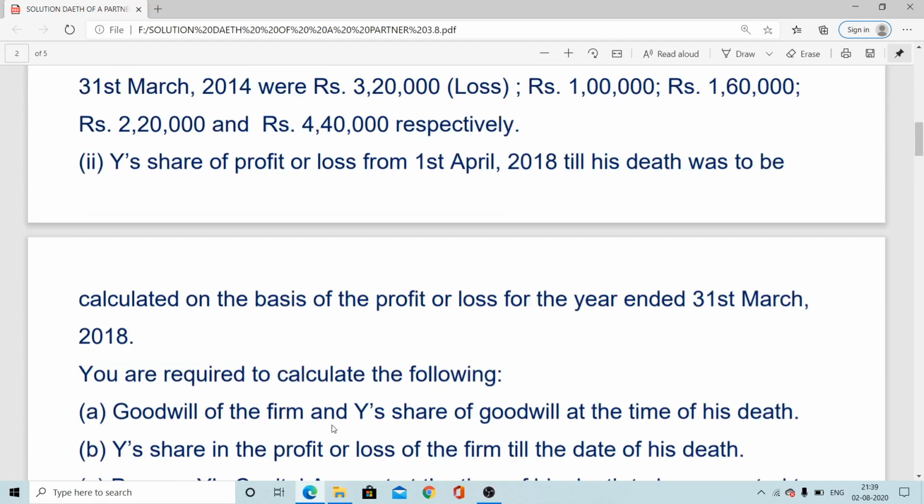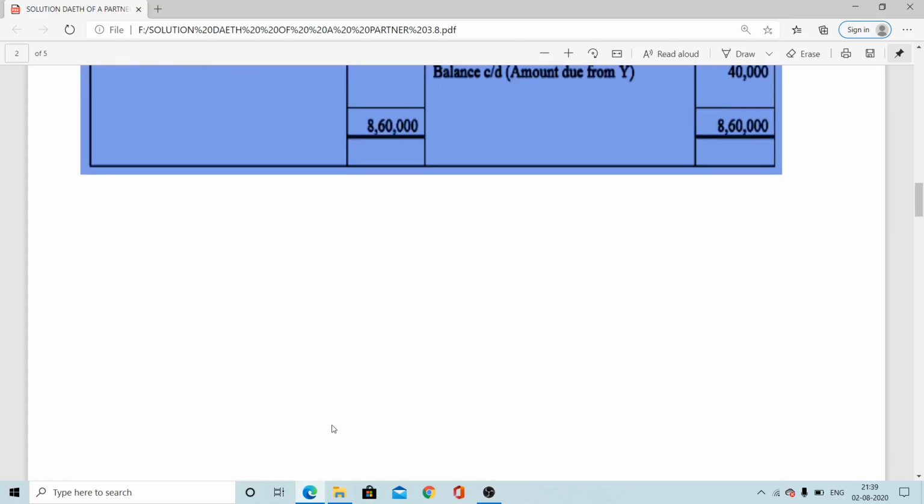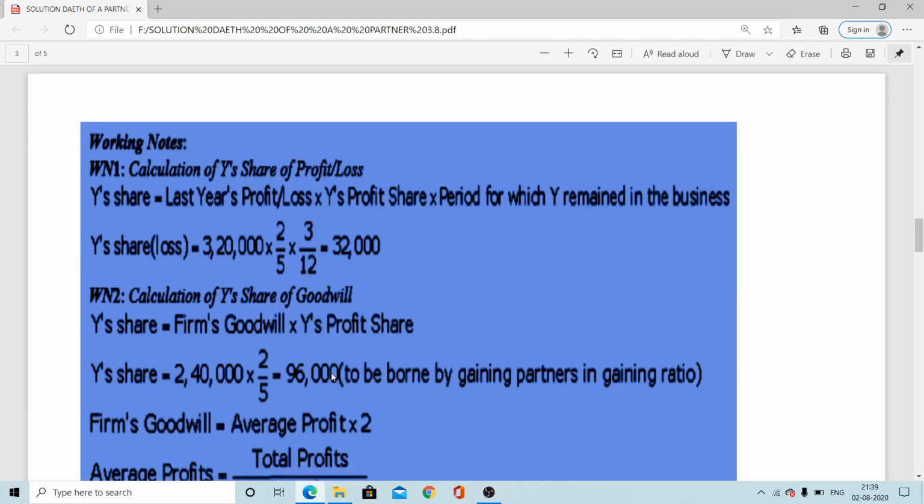So here we first consider our working, the calculation of goodwill. First working is related to the calculation of the death partner's share. Here the last year's profit or loss is mentioned. We have seen that last year's loss was 3,20,000. So the total loss is 3,20,000, and the death partner's share is 2 by 5.